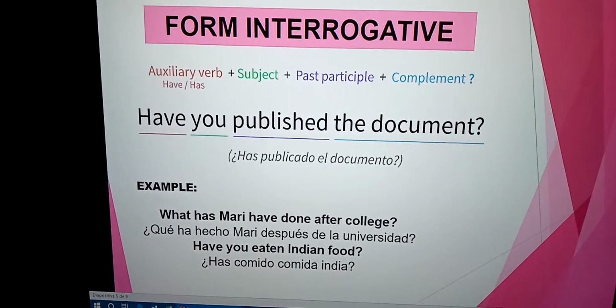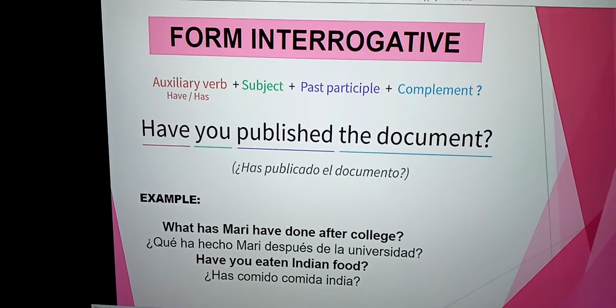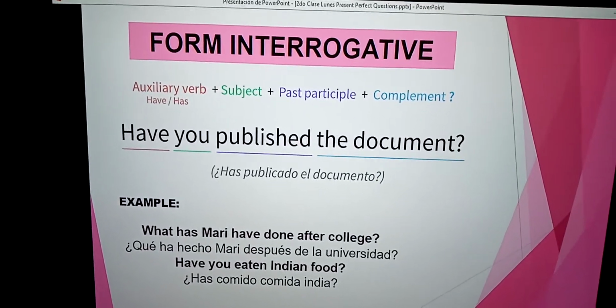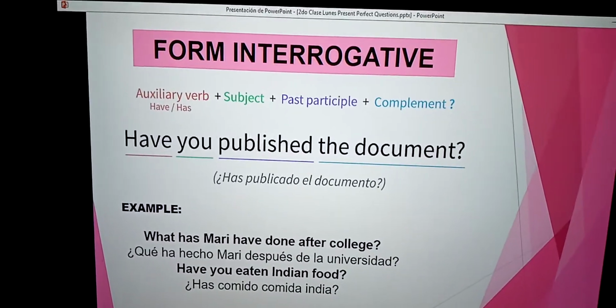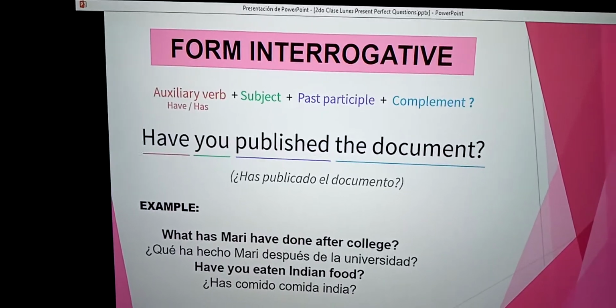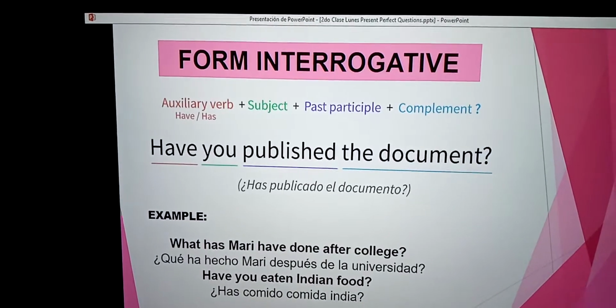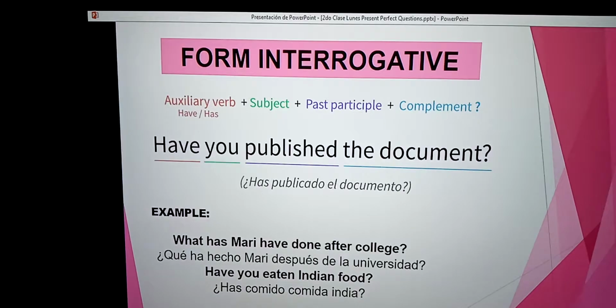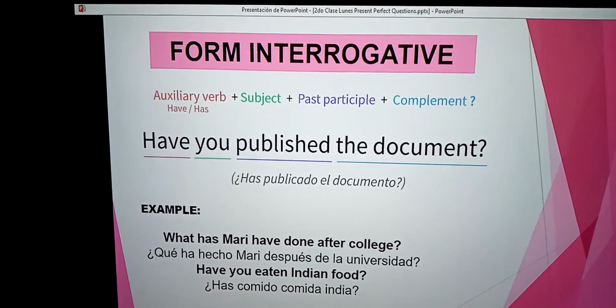Interrogative form. The interrogative form is the auxiliary verb have or has, plus subject, plus past participle, plus complement.